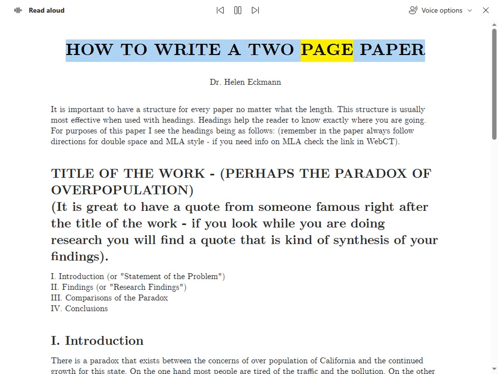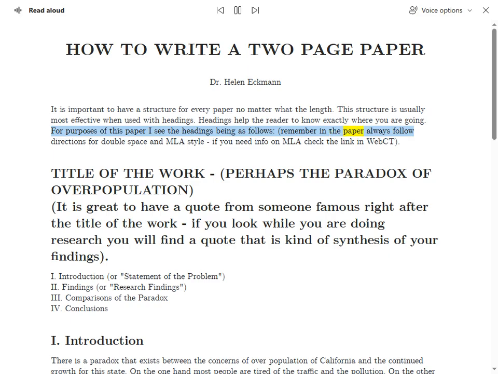How to write a two-page paper. It is important to have a structure for every paper no matter what the length. This structure is usually most effective when used with headings. Headings help the reader to know exactly where you are going. For purposes of this paper, I see the headings being as follows.